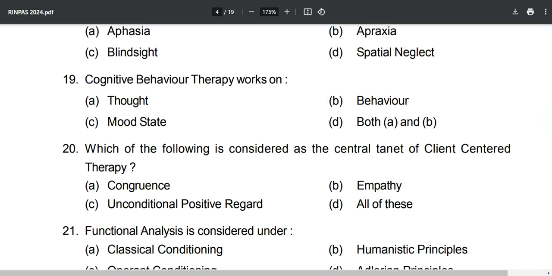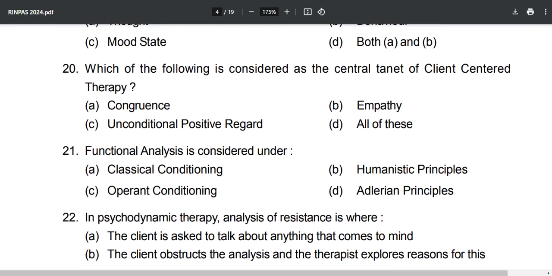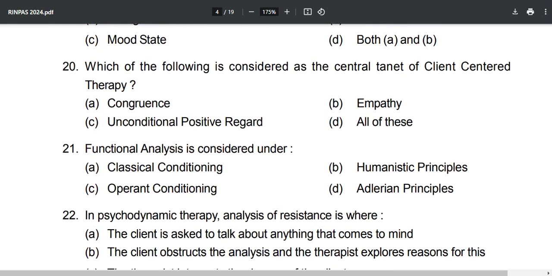Now next is a simple question asked from your NCERT references and general psychology tenet. Now see question number 20, which of the following is considered as the central tenet. If they can write tenet like this, you can imagine you might have wrong answers, everything, just in your M.Phil Clinical Psychology paper. So you just have to be lucky, you just have to clear. So make sure that you focus on the easiest questions because they can give answers anytime, any day, anything. Now see the spelling of tenet. Just Google it, and you will know why I am saying this.